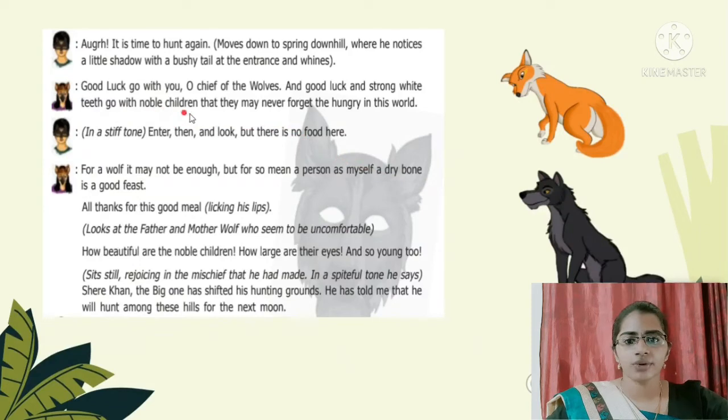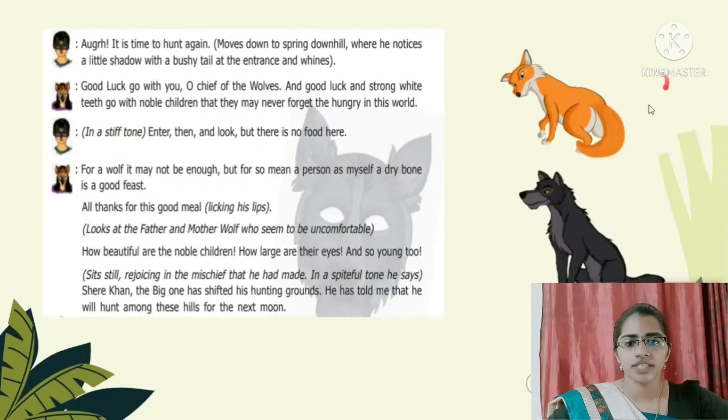Tabaqui. Tabaqui says, good luck go with you, O chief of wolves, and good luck and strong white teeth go with the noble children, that they may never forget the hungry in the world. So Tabaqui wishes good luck to the Father Wolf, and says he is the chief of wolves and the hungry world will go hunt. That is what Tabaqui says.